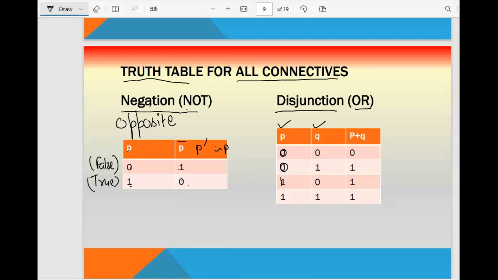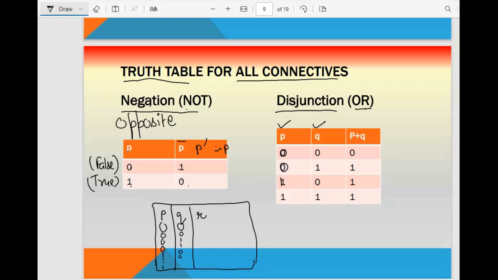If suppose 3 variables are there, in that case how to form this table? Just check it properly. If P, Q and R, 3 variables are there, you will write 4 times 0 and then 4 times 1, and then 2 times 0, 2 times 1, 2 zeros, 2 ones, and then the last is 0 1 0 1 0 1 0 1. And then P plus Q: 0 plus 0 is 0, then 0 plus 1, if any one is true, is 1, then 1 plus 0 is 1, and then 1 plus 1 is 1.